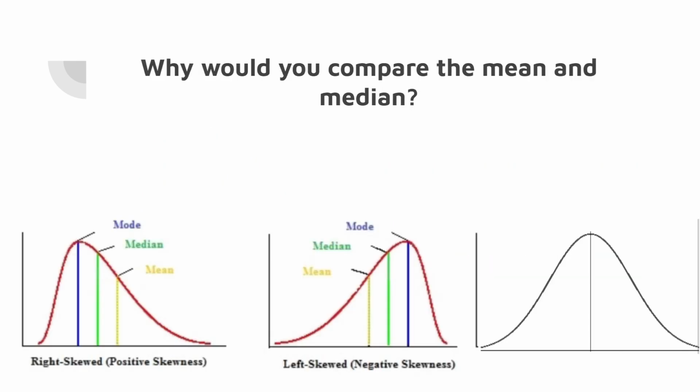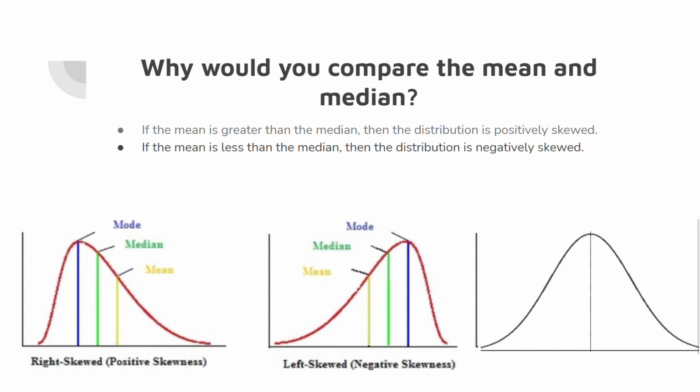So why would you compare the mean and the median? If the mean is greater than the median, then you can tell that the distribution is positively skewed. If the mean is less than the median, then the distribution would be negatively skewed. Otherwise, your distribution would be symmetric.